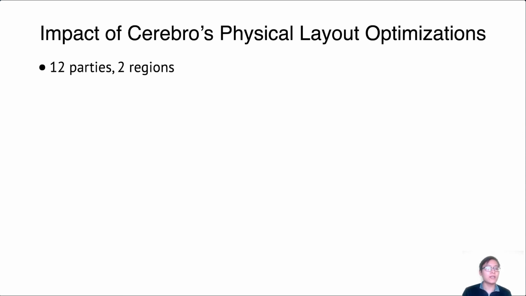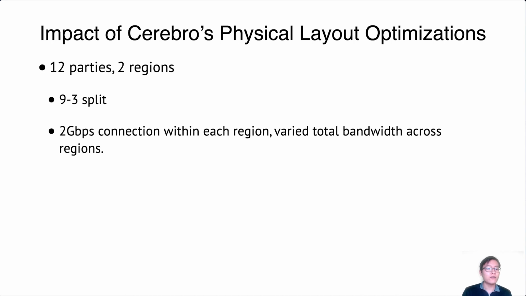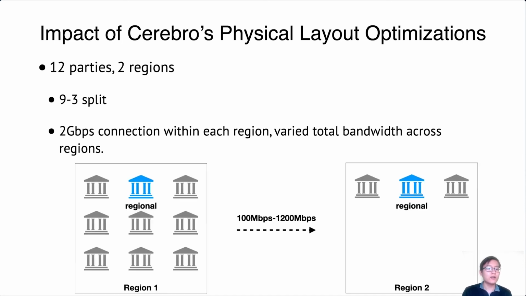In our experiment, we had 12 parties in 2 regions, with 9 parties in one region and 3 parties in the other. We had a fast 2 gigabit connection within each region, and we varied the total bandwidth across the regions. We evaluated our 2-layer hierarchical protocol, in which each region has its own aggregator, against the baseline flat protocol in which there is a single global aggregator that all the parties talk to.